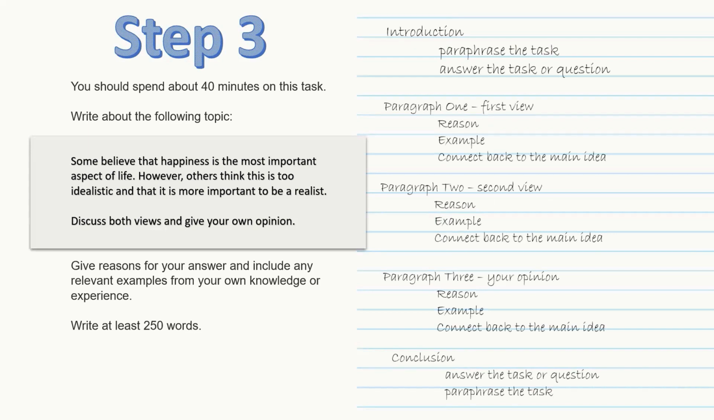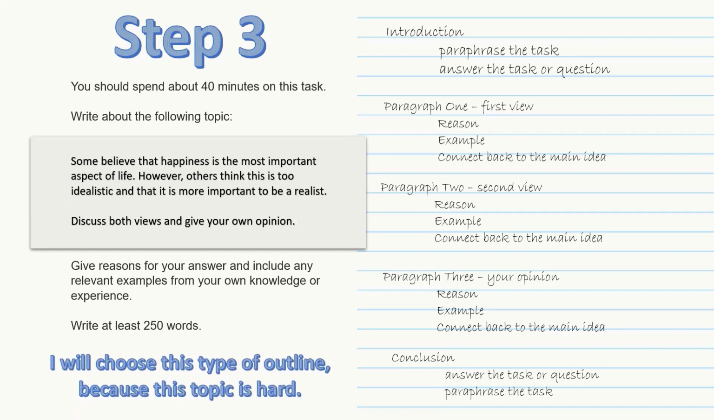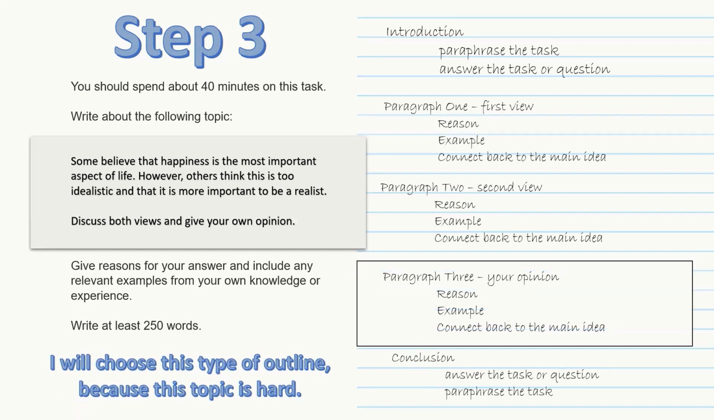Step 3, we need to make an outline. Now, in another video, I talk about how to make an outline and the different outlines for this kind of discuss both views and give your own opinion essay. So be sure to check that out. It's in the description below. But for today, I'm going to choose this outline because it's a hard topic. So I really want my opinion to be its own paragraph since it's a pretty hard topic. Next, let's make the outline.